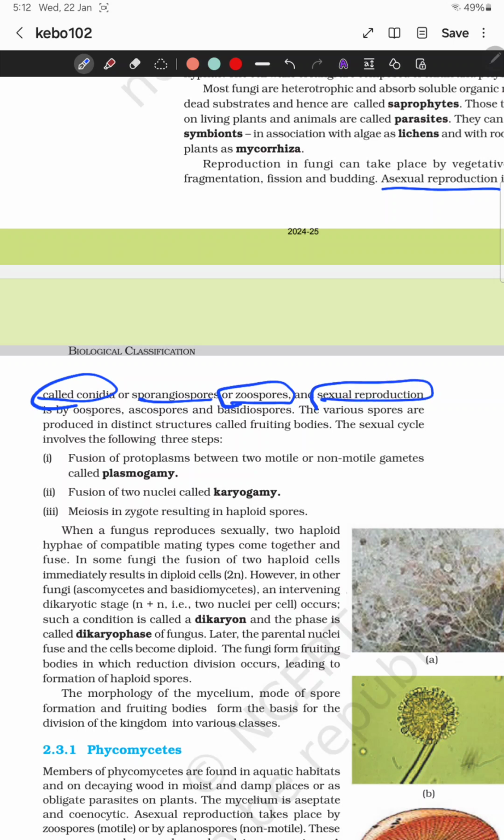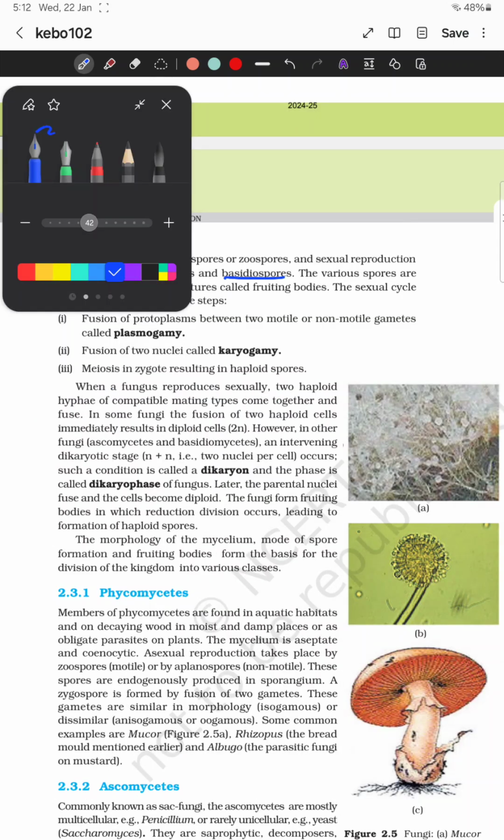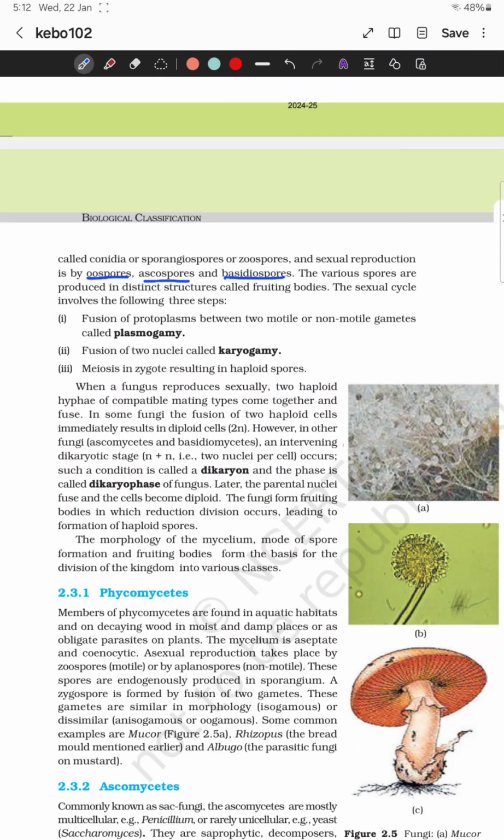Sexual reproduction is done by oospores, ascospores, and basidiospores. Various spores are produced in distinct structures known as fruiting bodies.